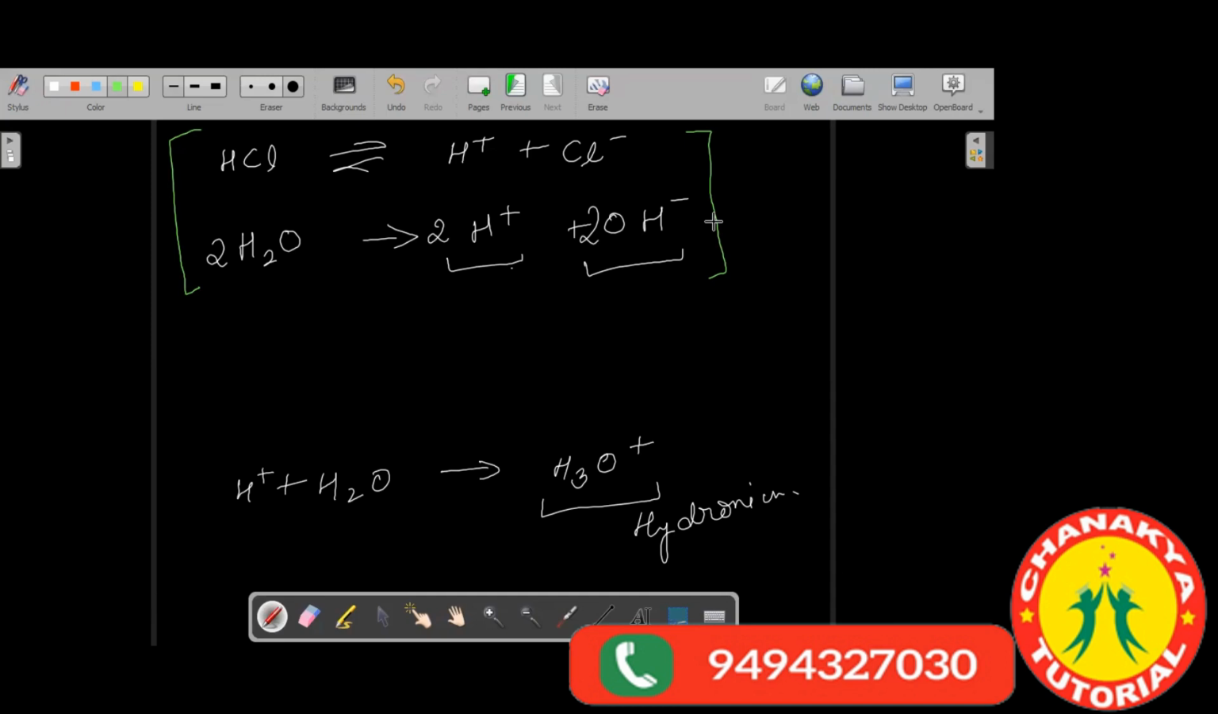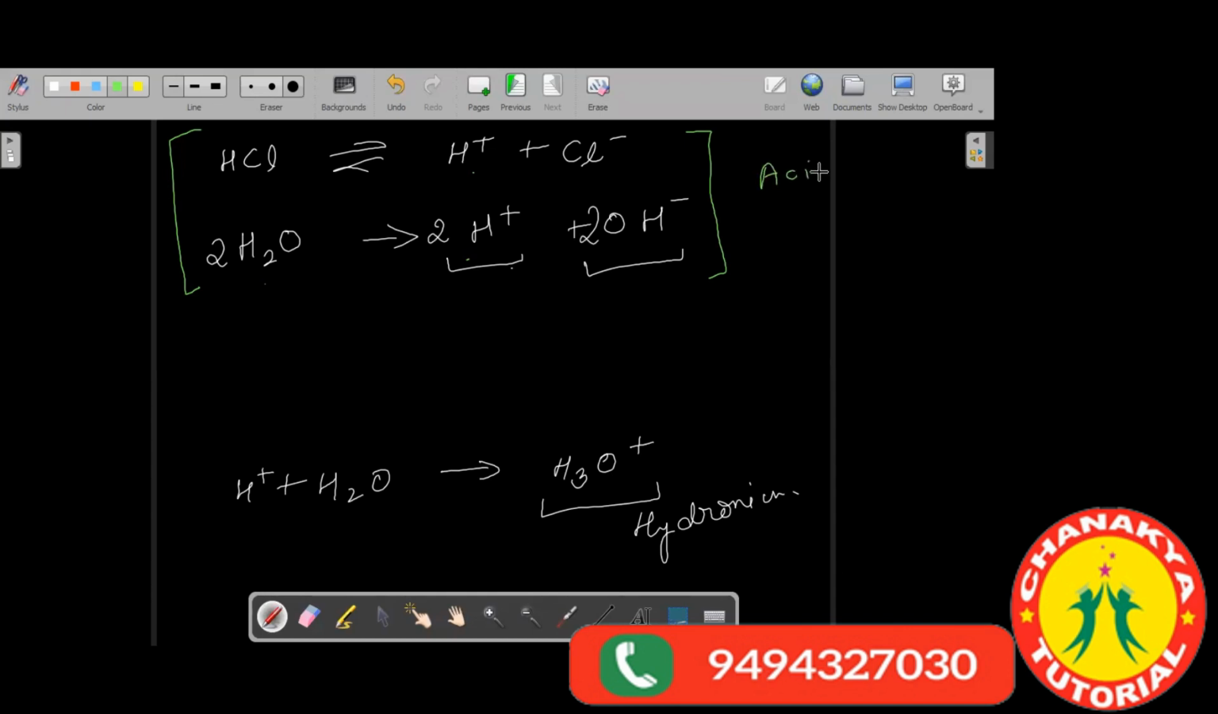Which one will be more? Hydrogen ions or hydroxide ions? See, hydrogen ions we are getting from water also, from HCl also. Hydroxide ions we are getting only from water. So whose concentration is likely to be higher? Hydrogen. Here we have the concentration of hydrogen ions higher, and the concentration of hydroxide ions lower. So that is why this solution will be acidic in nature.